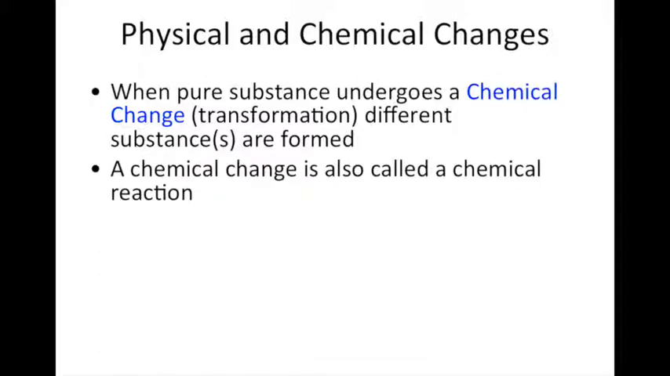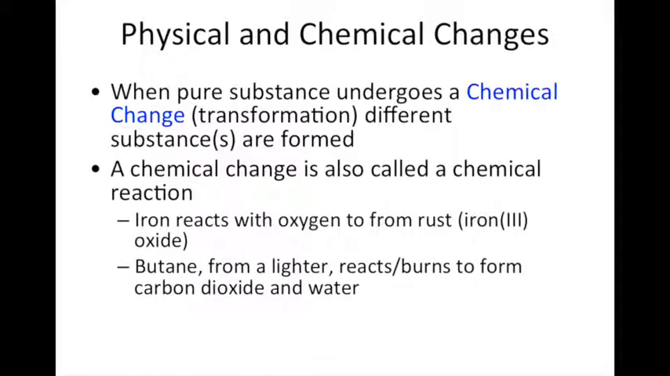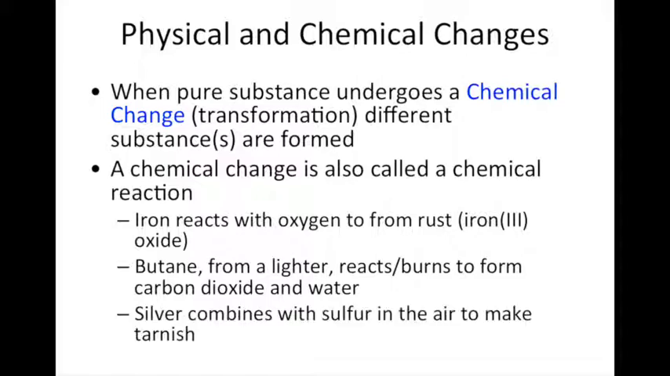A chemical change is also called a chemical reaction. Some examples of this: if you have a piece of iron, it can react with oxygen to form rust, also called iron(III) oxide. Butane from a Bic lighter reacts, or burns, to form carbon dioxide and water. And a piece of silver can combine with sulfur in the air to tarnish.